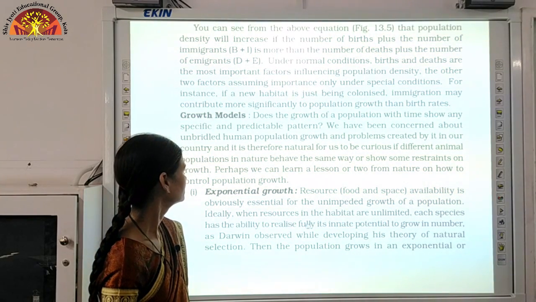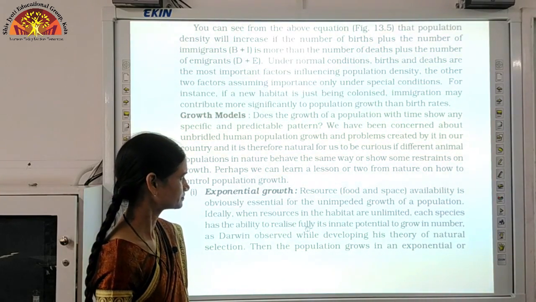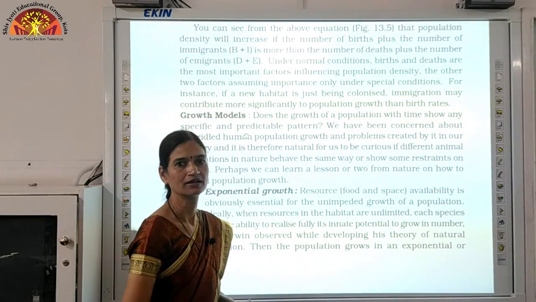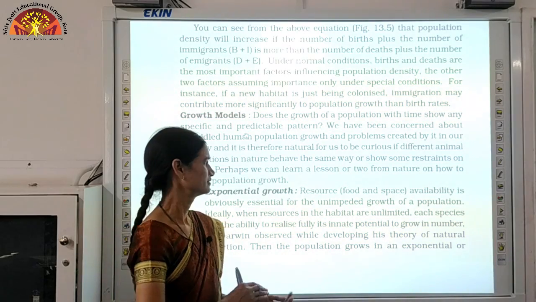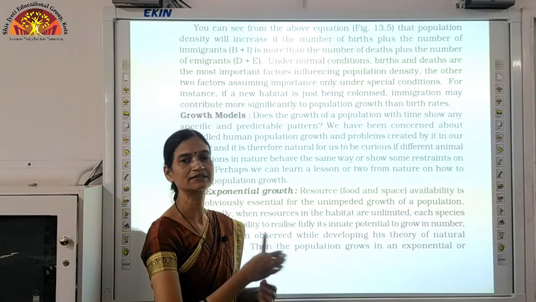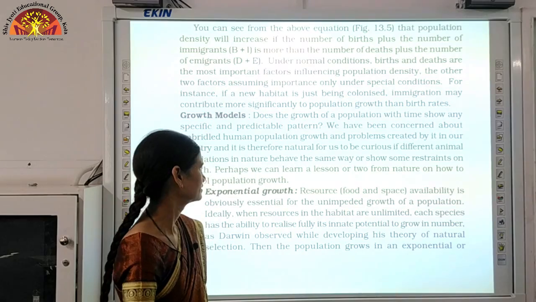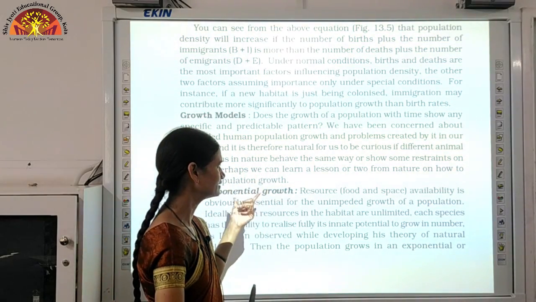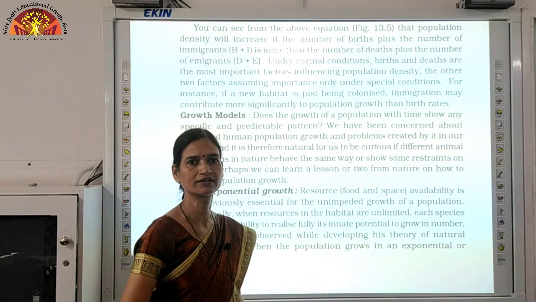First of all is exponential growth. What do you mean by exponential growth? Exponential means if there is one individual, then it becomes 2, just doubling. That is exponential. When will exponential growth happen? Exponential growth will happen when resources are unlimited.